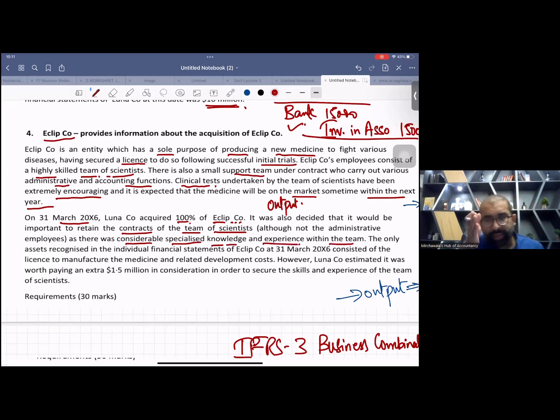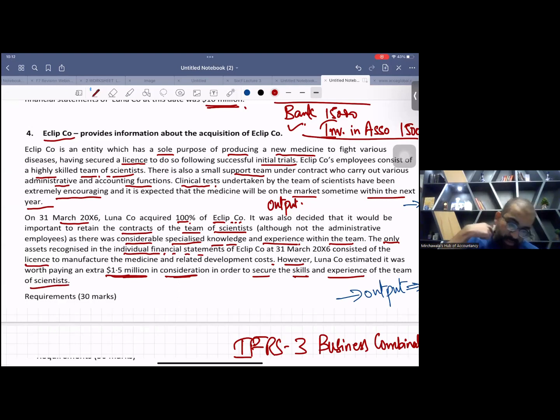Now they are distracting your focus. The only, see the word, the only asset recognized in the individual financial statement of Eclipse company at 31st March X6 consisted of the license. See, they are saying that there is only one license to manufacture the medicine and related development costs. However, Luna company estimates that it was worth paying an extra 1.5 million in consideration in order to secure the skills and experience of the team of scientists.